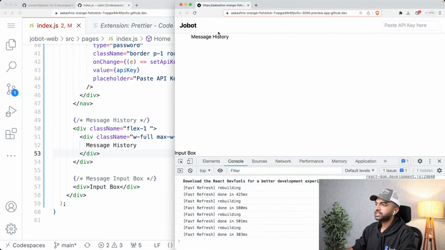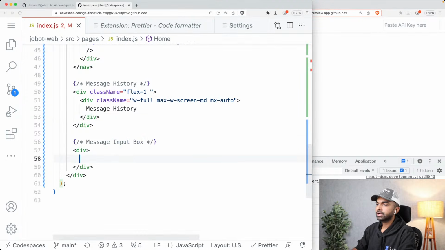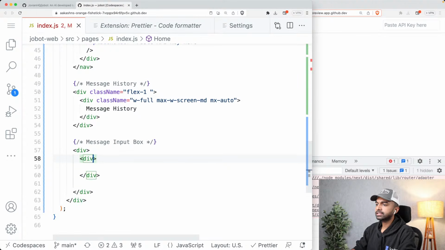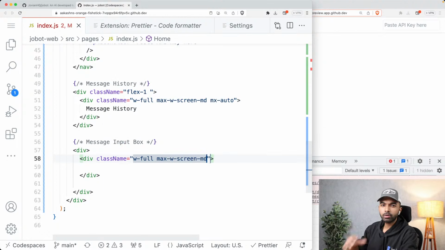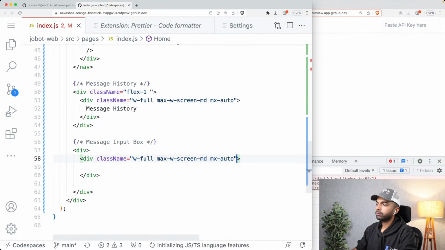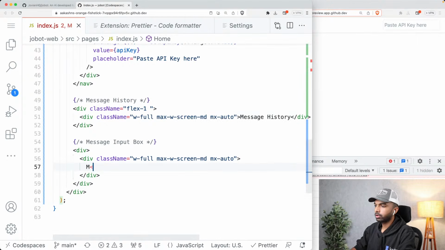So now we have this message history over here. And in this message history, we are going to display a bunch of messages. Let's maybe create an input box now as well. So in the input box section, let's create a div inside it, again with the maximum width, etc. So class name, w-full, max-w-screen-md. That's just a way to give it a maximum width that is matching a certain kind of screen size, mx-auto. Okay, so now we have this, and inside this we want to first put an input box.